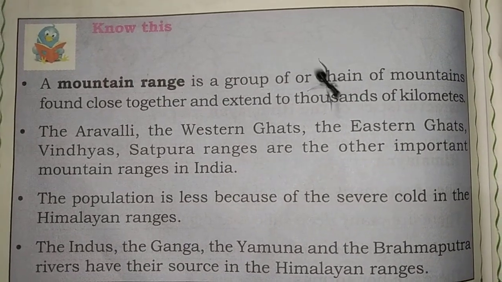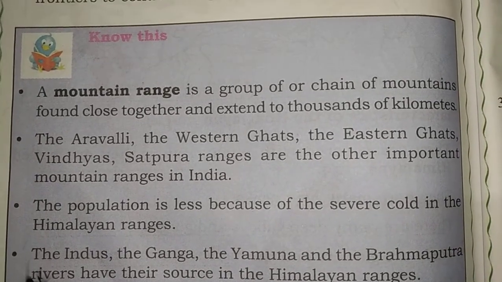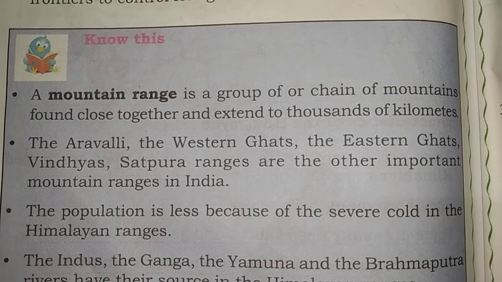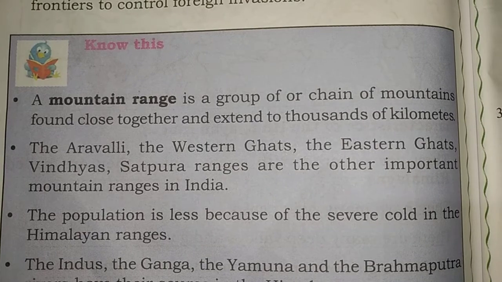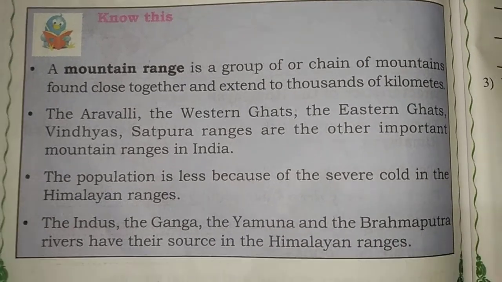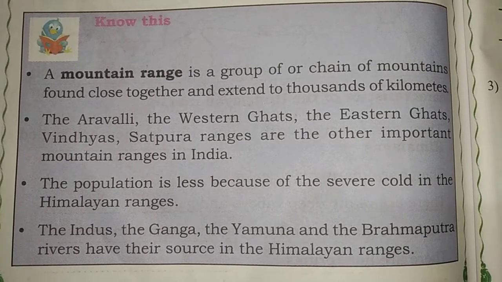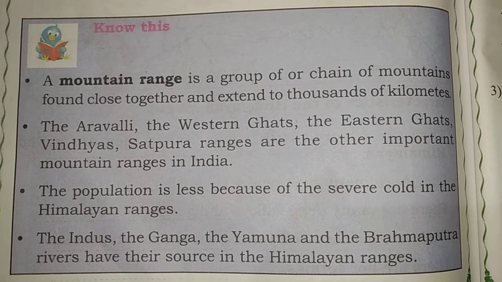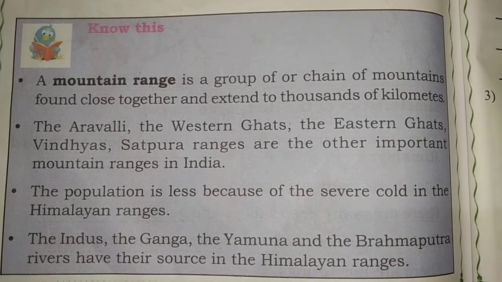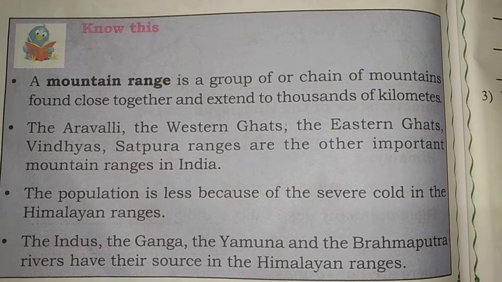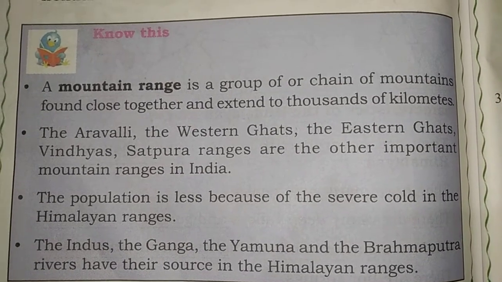The population is less because of the severe cold in the Himalayan ranges. The populations of different species are very few because of the severe cold. The Indus, the Ganga, the Yamuna and the Brahmaputra rivers have their sources in the Himalayan ranges.